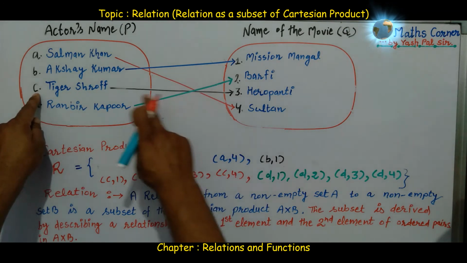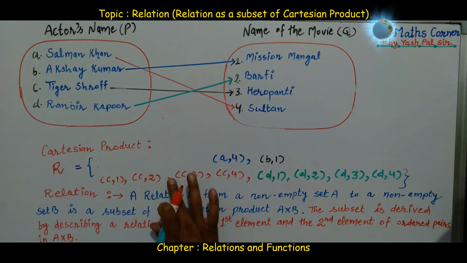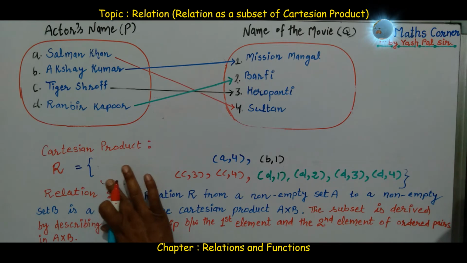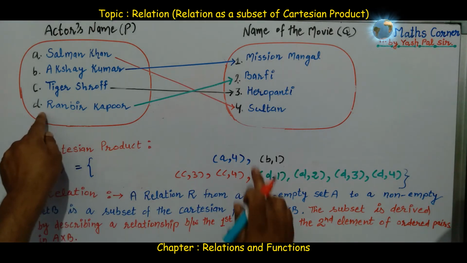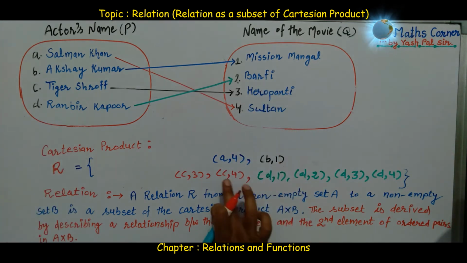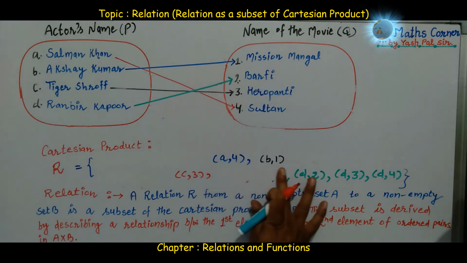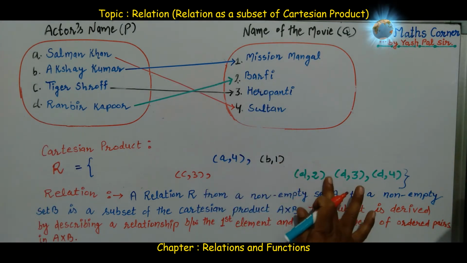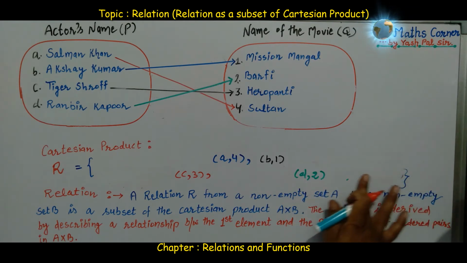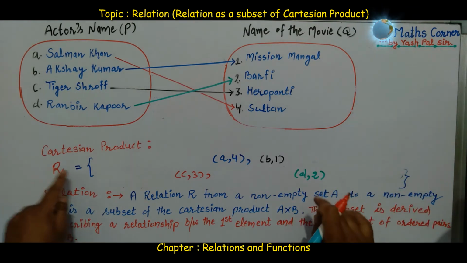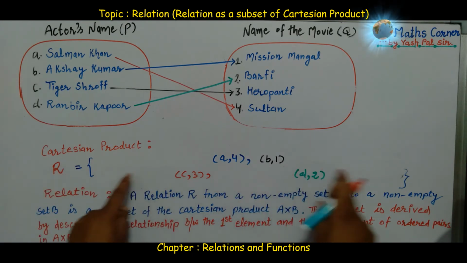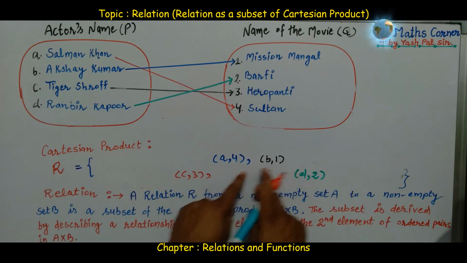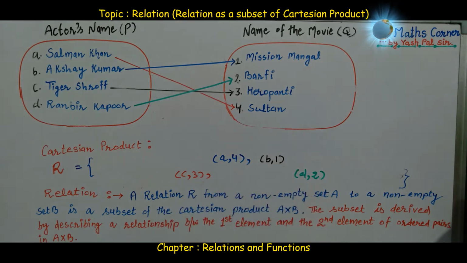C3 is the next desired ordered pair. Next, D2 is the next desired ordered pair. So out of the ordered pairs of the Cartesian product, only these four ordered pairs are selected.